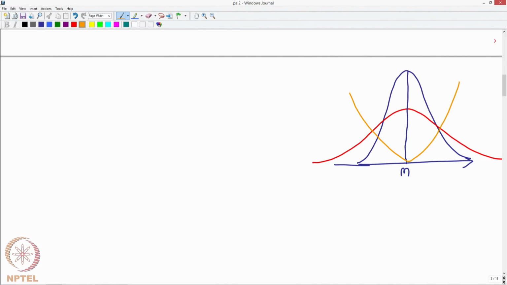Are you able to visualize the fact that the blue, which has a lower standard deviation, directly translates to a lesser cost, meaning quality loss, compared to the one with the red? Because I am only utilizing this region with respect to the blue curve, whereas with the red, a data point at this location is very far away from this target, which means there is a huge loss for me.